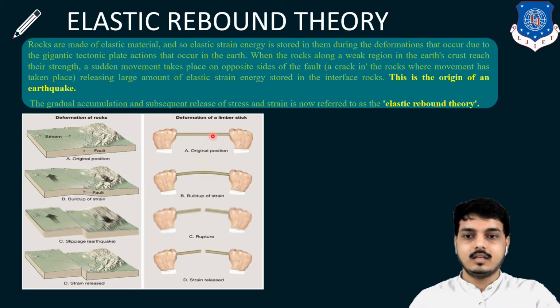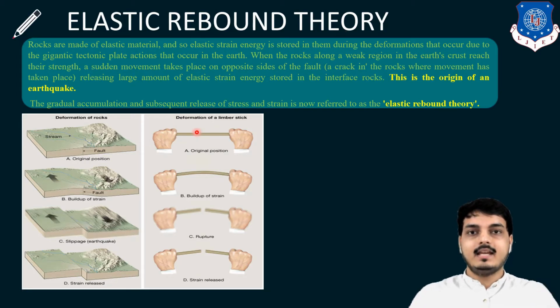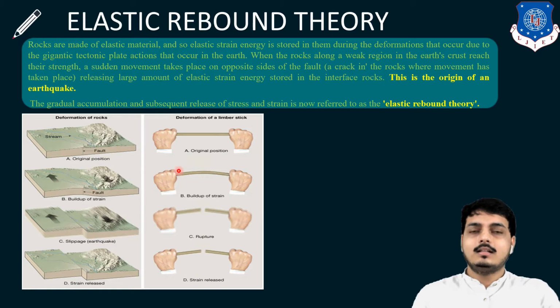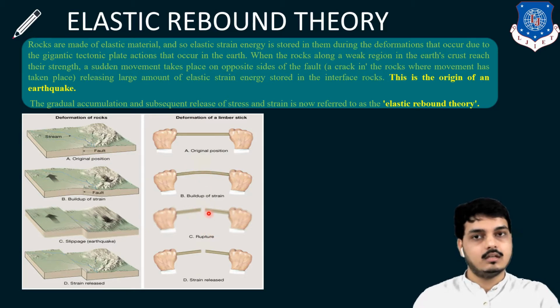Let us understand this with the basic, simple example of a timber stick. Here you are seeing a timber stick held by a hand, and we will try to apply a load. It will bend, and strain energy is stored in this timber. Right now it has been bent, and if we apply more load and bend it more, then at its capacity it will rupture, or fail, and all the strain energy built up here is released. Failure occurs, and the stress, meaning the strain, is released.